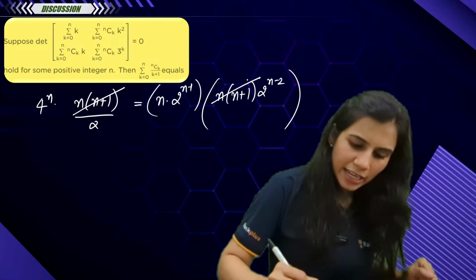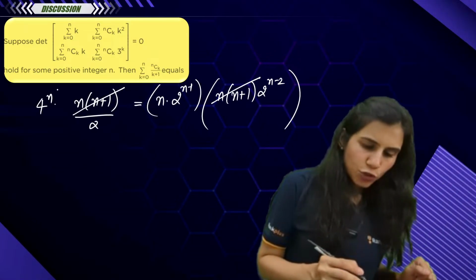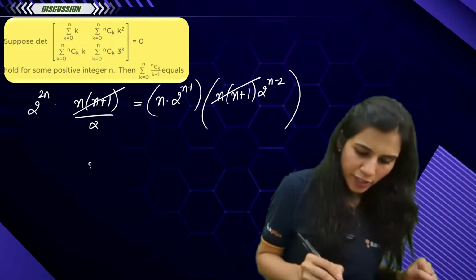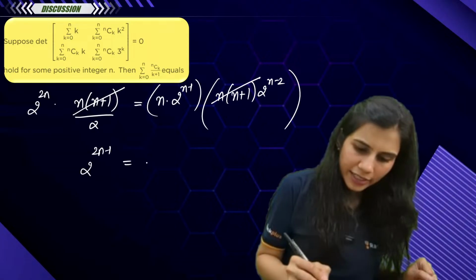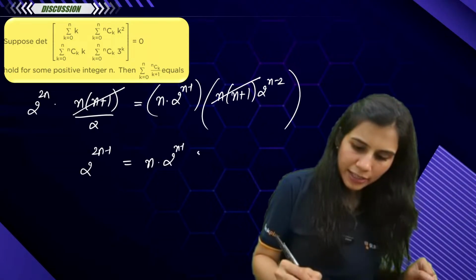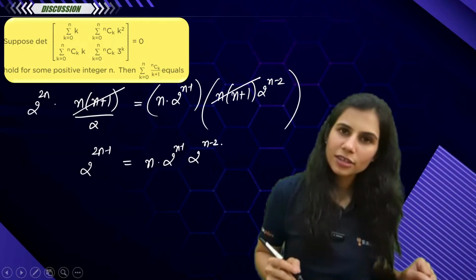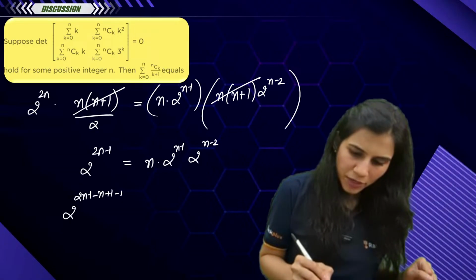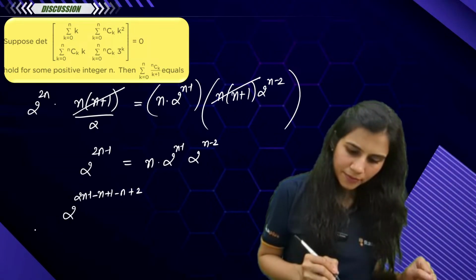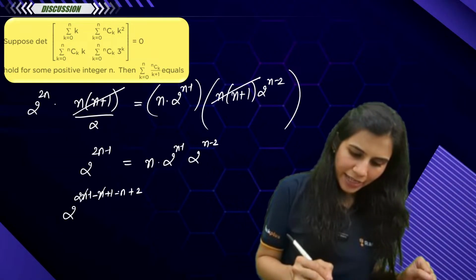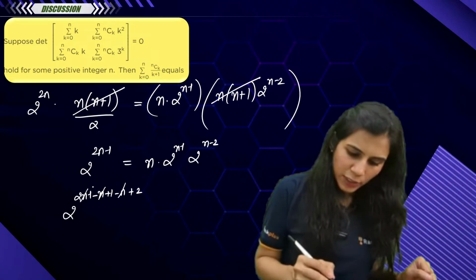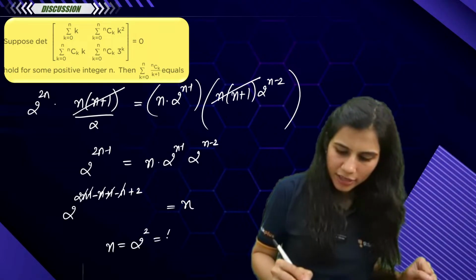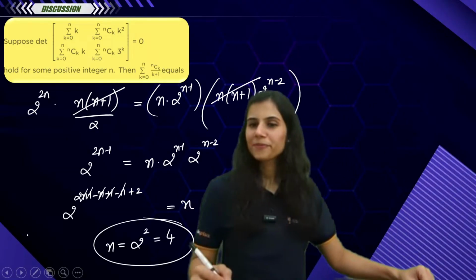Now n(n plus 1) cancels out. 4 to the power n is 2 to the power 2n. So you get 2 to the power 2n minus 1 equal to 2 to the power n minus 1 into 2 to the power n minus 2. So you have 2 to the power 2n minus 1 equals 2 to the power 2n minus n plus 1 minus n plus 2. Okay, so 2n minus n minus n is 0, minus 1 plus 1 cancels out. You are left with n equal to 2 square, which is 4.